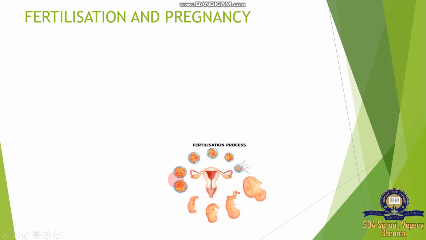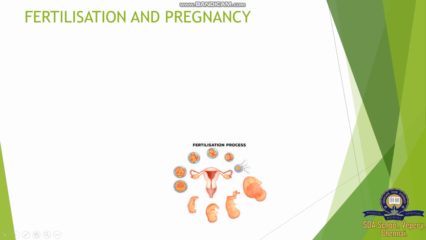Development of the fetus happens in the first trimester, the first 3 months, then the second trimester, months 4, 5, 6, development of a complete child. The child will be developed, and then the third trimester comes, months 7, 8, 9.